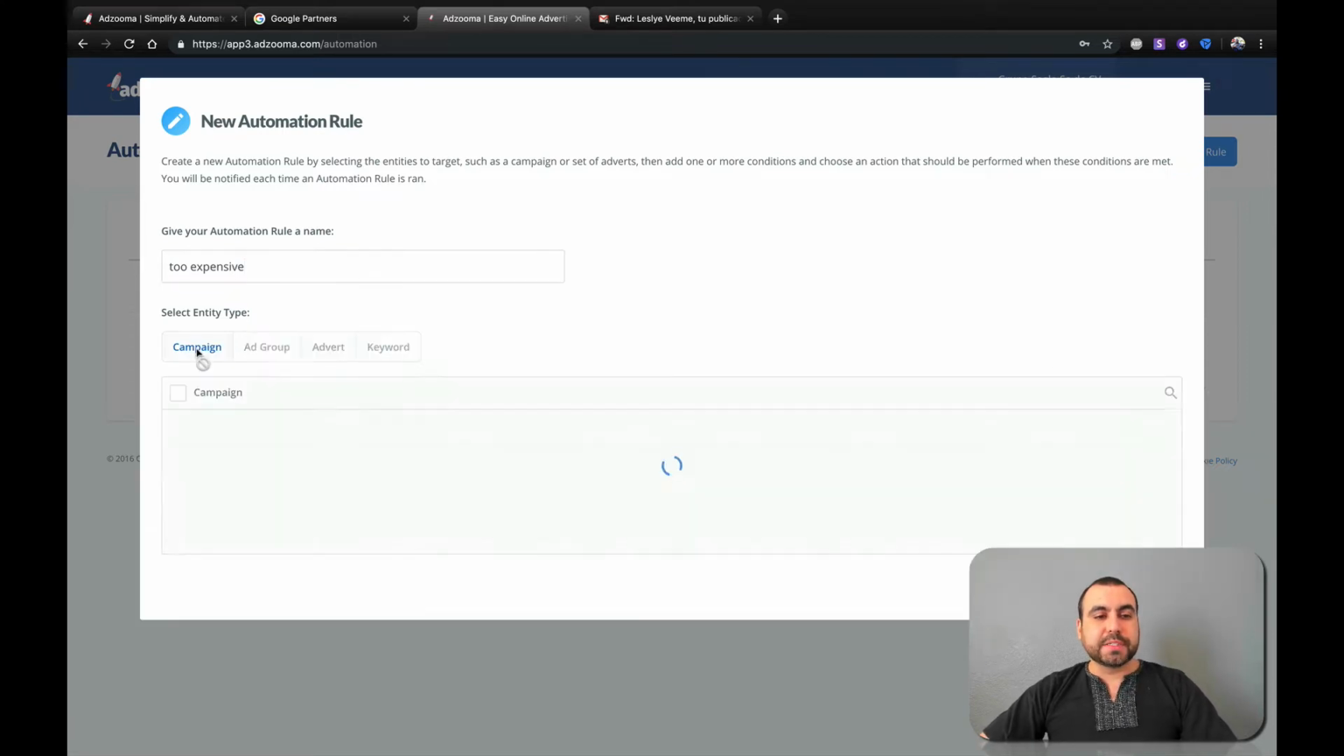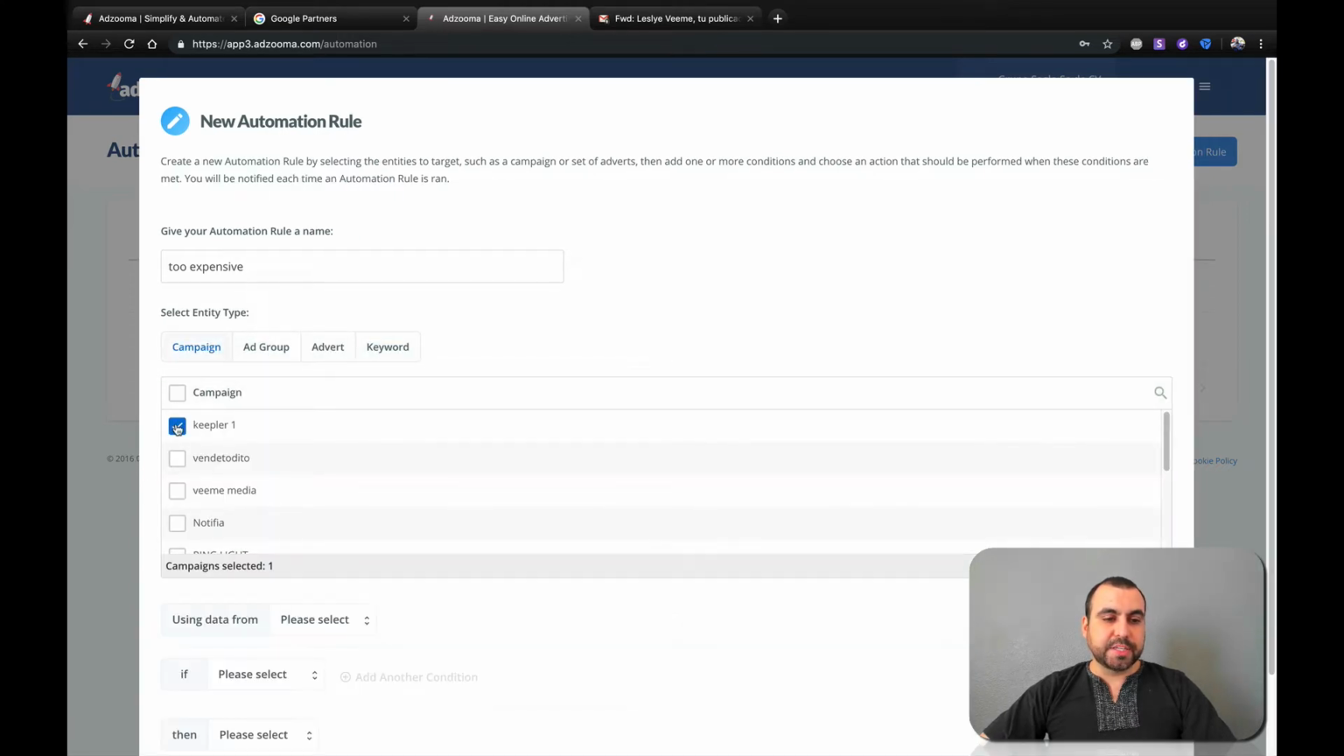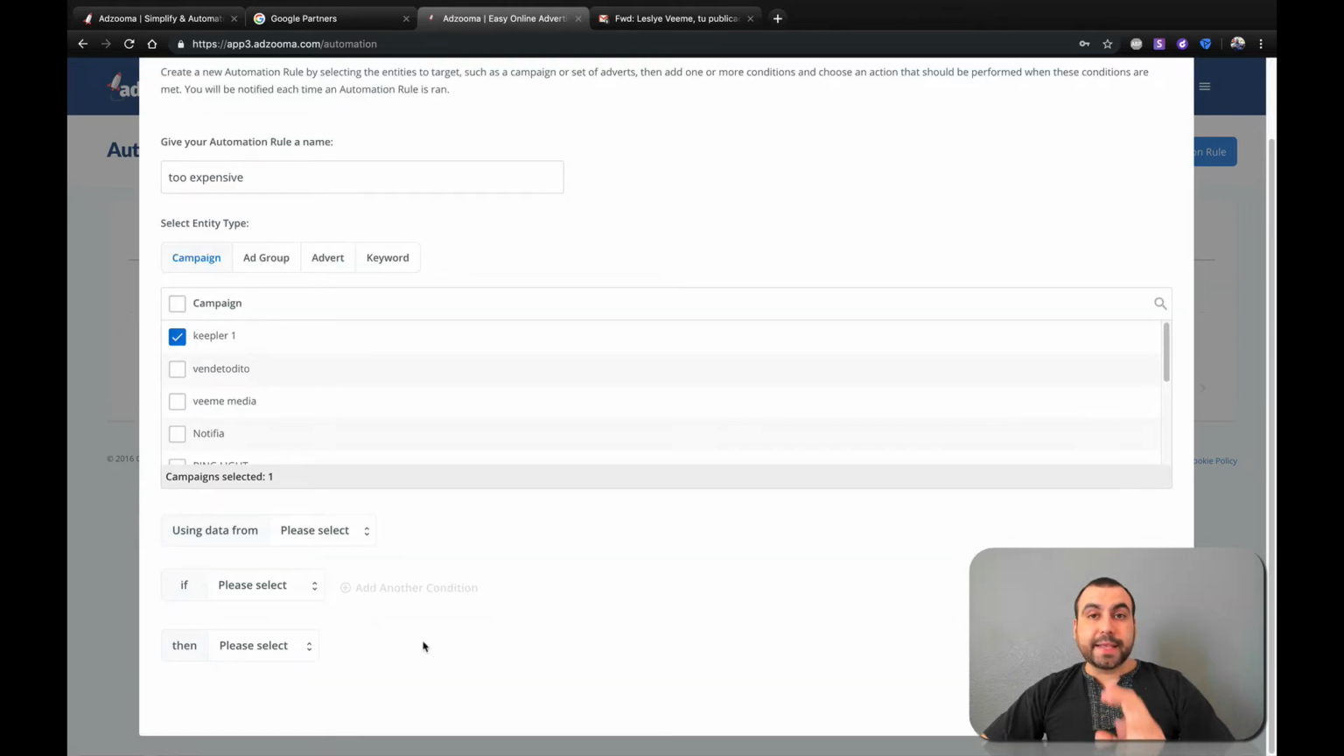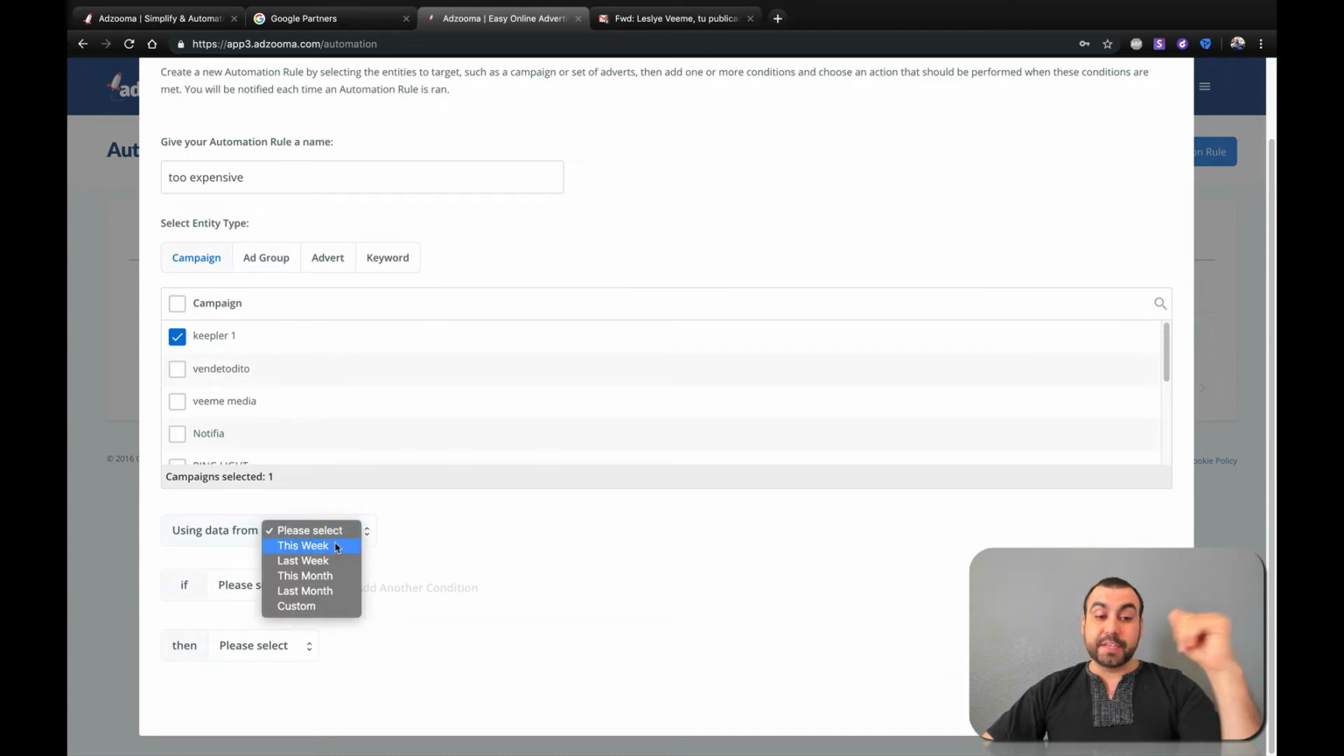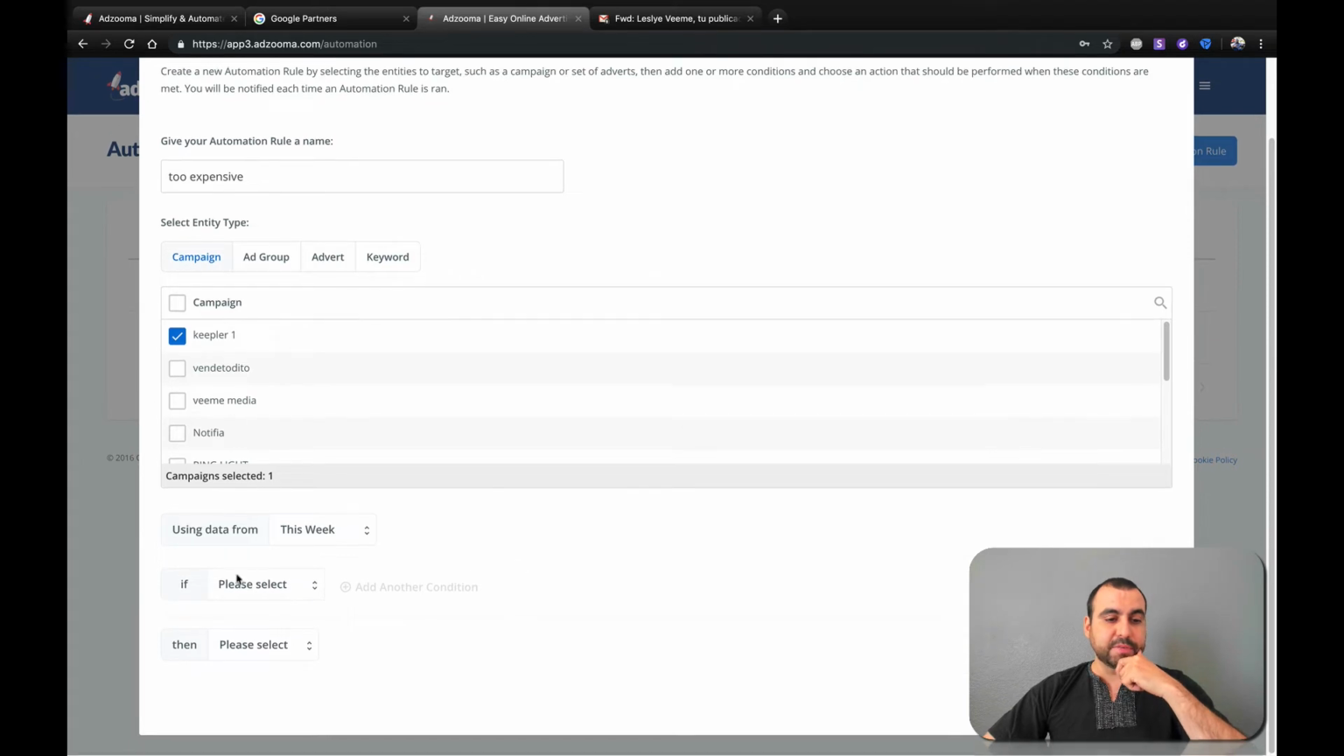And what we could do is, first off, we can select the campaign, ad group, advertising, or keyword. I'll add the campaign and I'll set it to this one. Next thing we got is the options right here available. So how do we want to configure this automation? Where are we going to get this user data from? This week, last week, this month. So let's just say this week, this information.